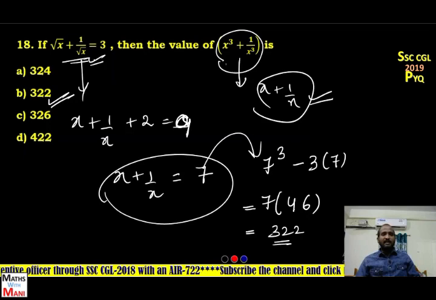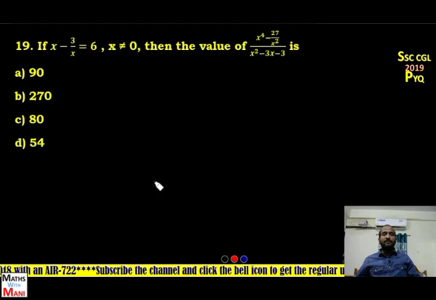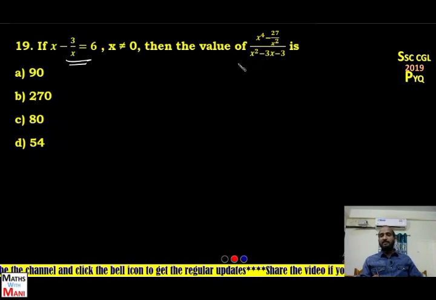Next one, and the last one for this session, that is the 19th one. If x minus 3 by x is 6 and x not equal to 0, then find the value of x to the power of 4 minus 27 by x square, divided by x square minus 3x minus 3. Very, very nice problem.